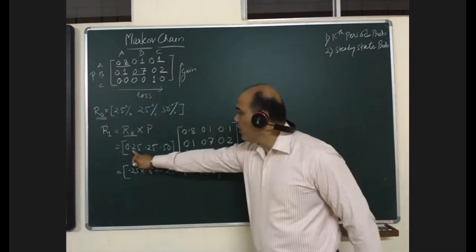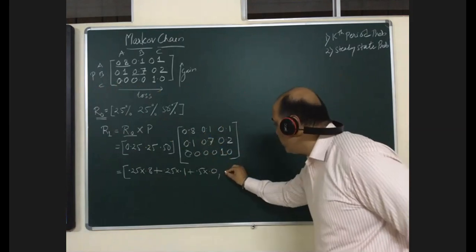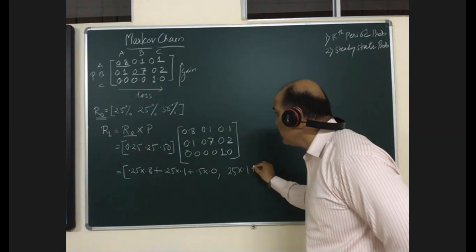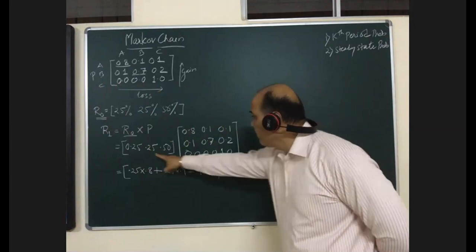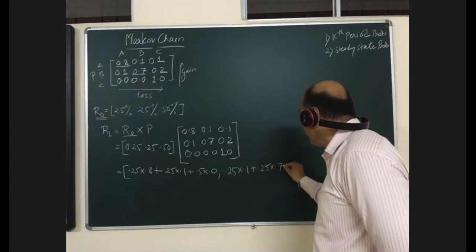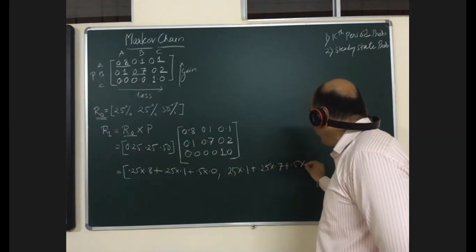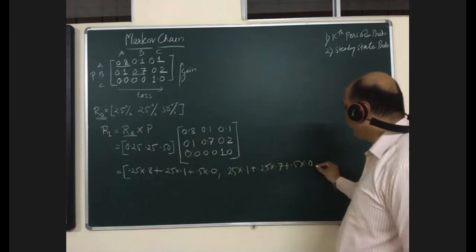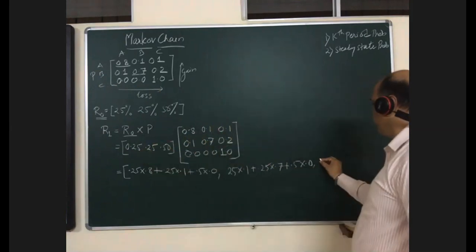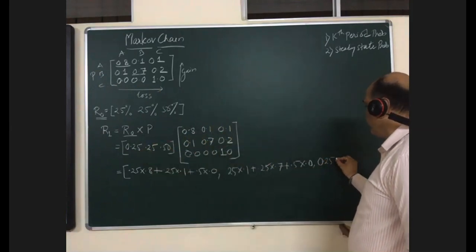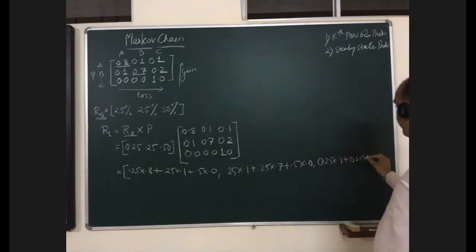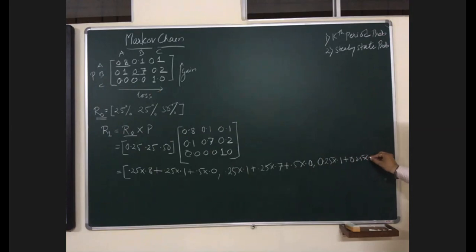Next, 0.25 into 0.1 plus 0.25 into 0.7 plus 0.5 into 0, and the third will be 0.25 into 0.1 plus 0.25 into 0.2 plus 0.50.